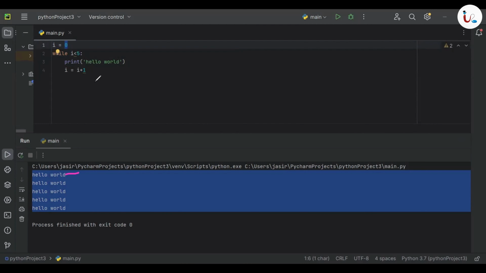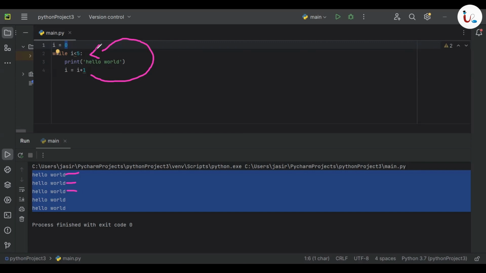After that, I becomes I plus 1, which means that now the value of I is 1. Not 0, it is now 1. Then the computer is going here to check the condition one more time. 1 less than 5, that is true. So it is printing the second hello world. After that, I becomes I plus 1, 1 plus 1, I becomes 2. Again, going up to check the condition, 2 less than 5 is still correct. So we'll go inside the while loop and print the next hello world.